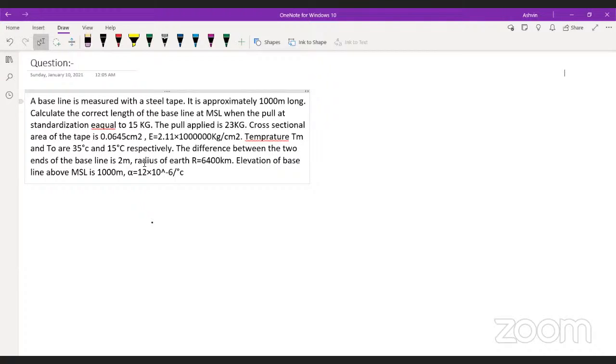Now guys, solve this question. I know this question is too big for GATE purposes, but I have chosen this question because it involves almost all the corrections which you have to learn in linear measurement. So I'm going to write down everything here.